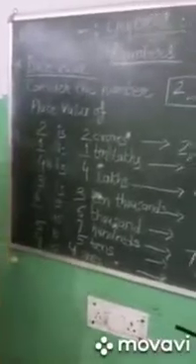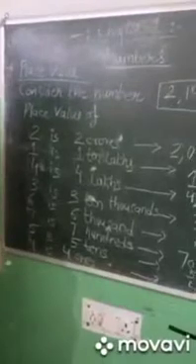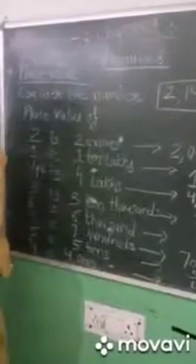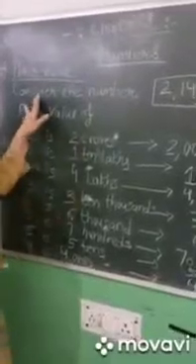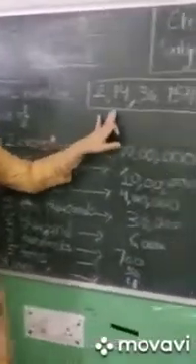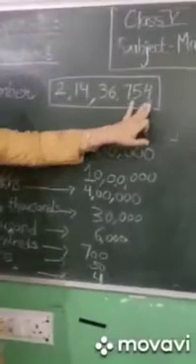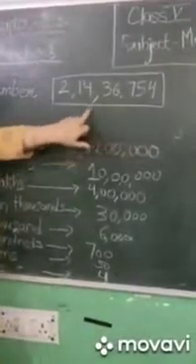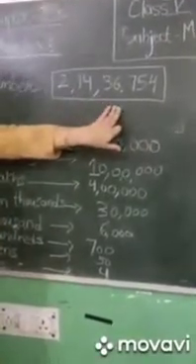Okay. How do we find the place value of any digit in any number? Suppose we have this number 2,14,36,754, and we have put commas, separating it into periods.